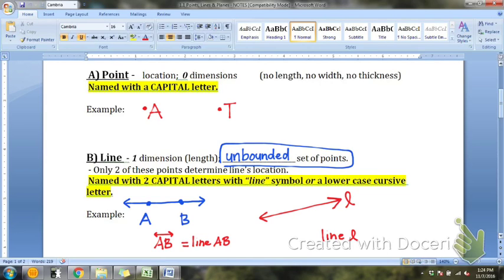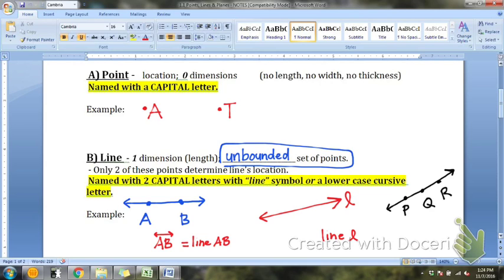Okay, so we can name a line a couple different ways. Let's look at this line though. What if I have this one over here, with P, Q, and R? Let's draw 3 points and a line that goes through all 3 of them. So draw a line with 3 points. CJ, you can do that on your paper. Oh, we already have the PQR one.